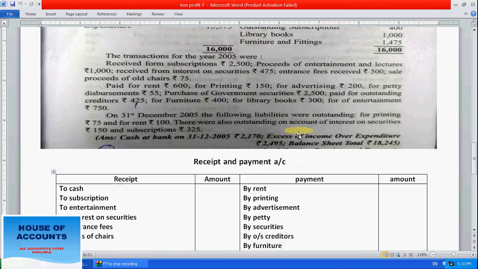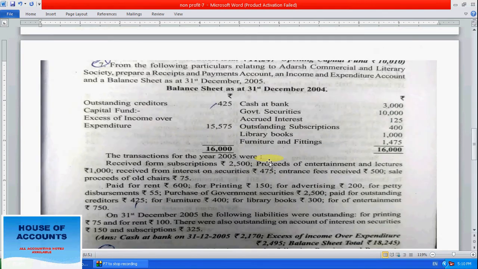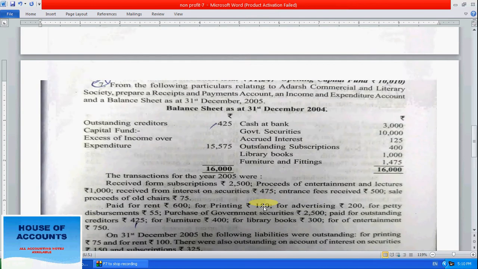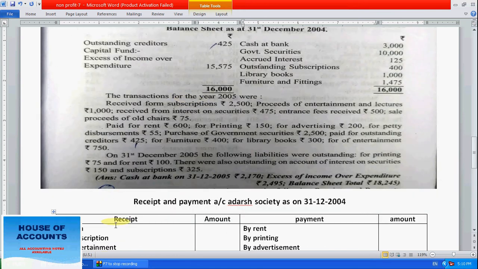Of Adarsh Commercial and Literary Society, for the year ended 31st December 2005. First go with the income side, the receipt side.